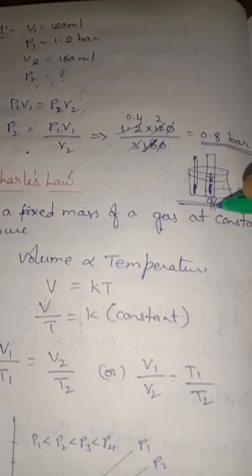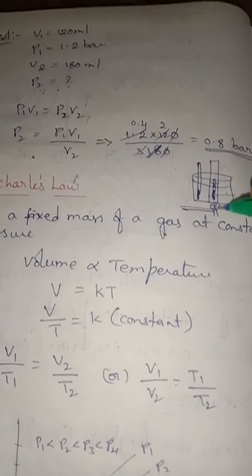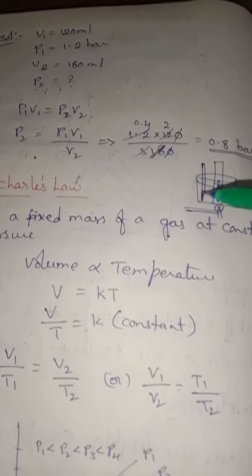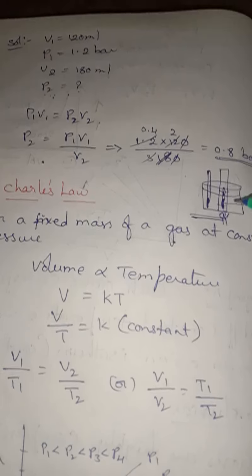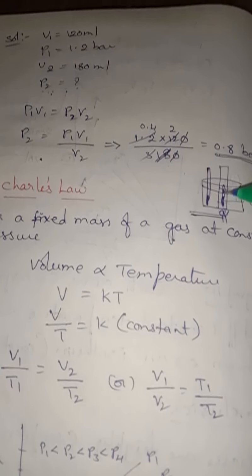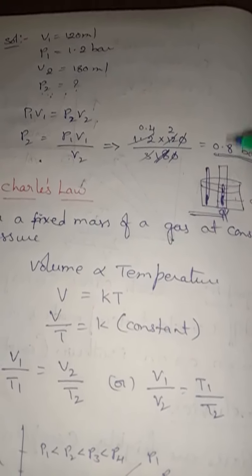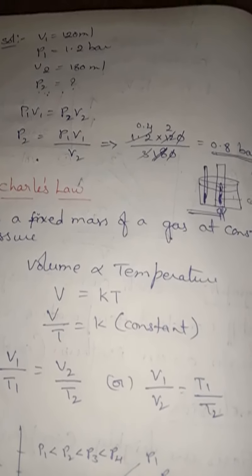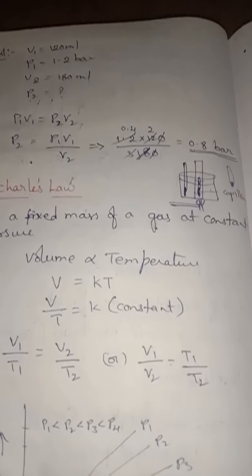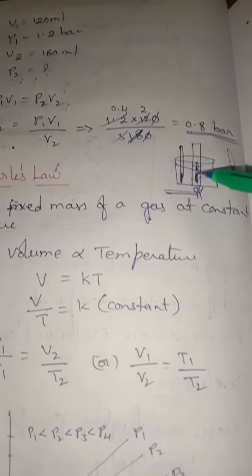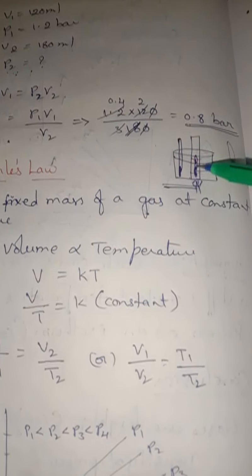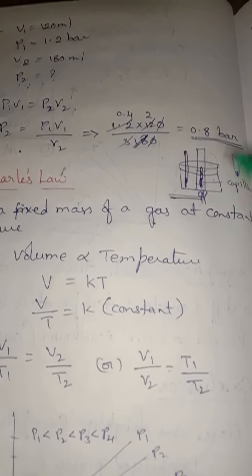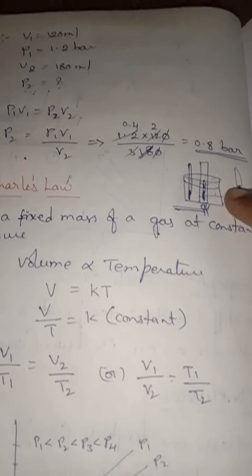So when you put on this Bunsen burner, what happens? The temperature will increase. That can be noted on this thermometer. When temperature increases, the volume occupied inside this capillary tube increases. Before it was up to here, now it will be up to here. So what did you understand here? When temperature is increasing, the volume in the capillary tube is also increasing, while the pressure, the water, stays constant.